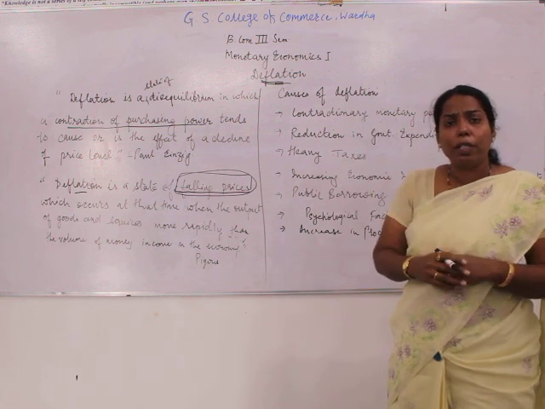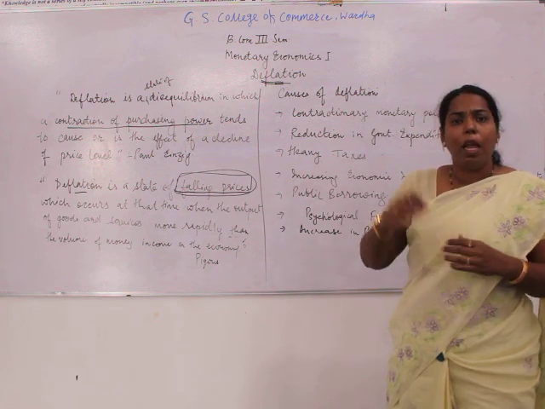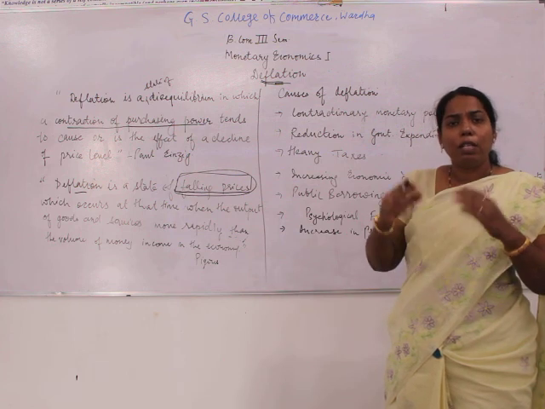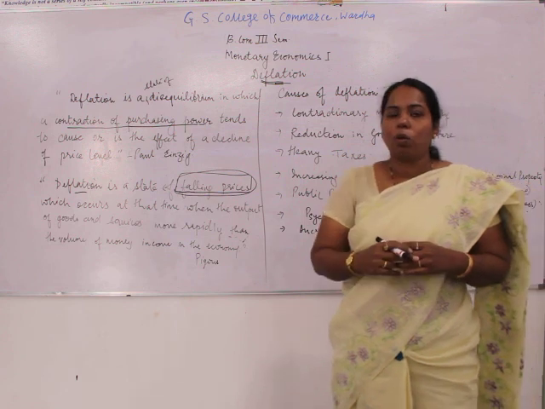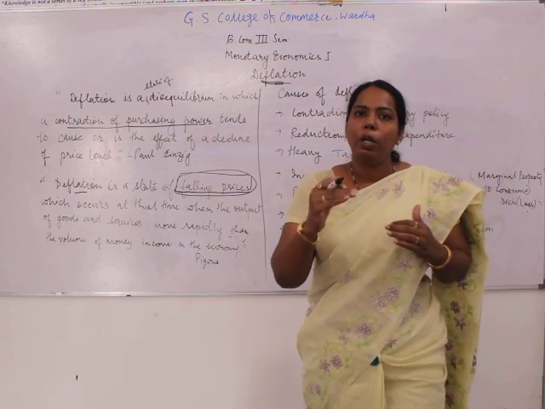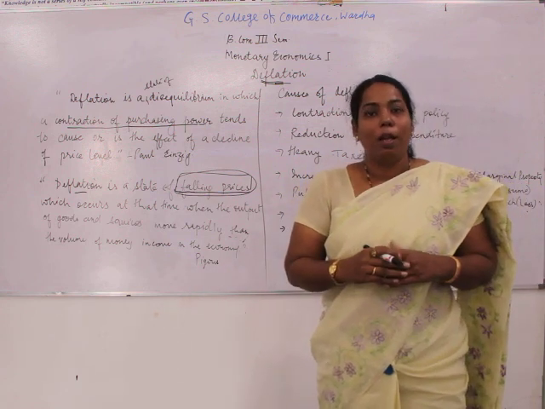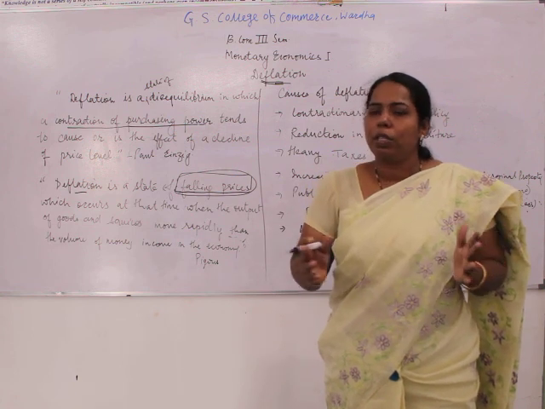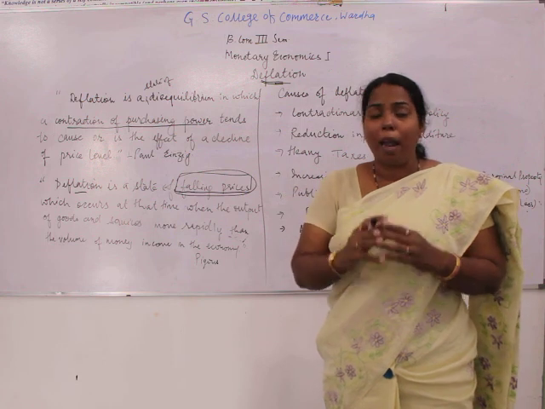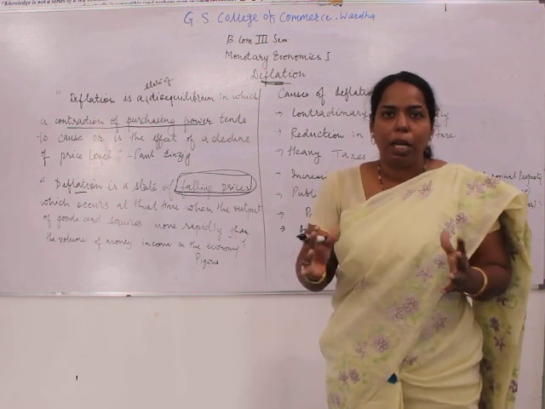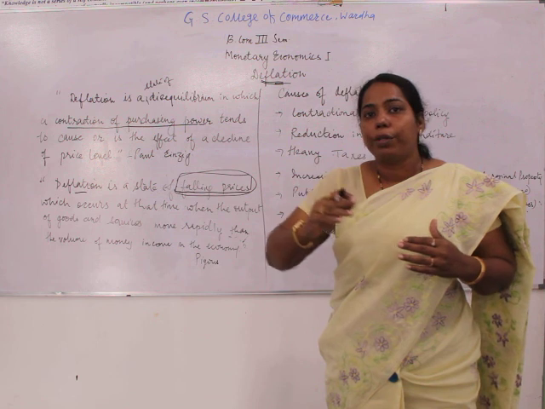The rate of interest is increased. When the rate of interest increases, the loan becomes costly. And when the loan becomes costly, the people normally take lesser loans, because at the higher rate of interest, people do not normally take more loans. Only those people who have urgent needs will take loans at a higher rate of interest.